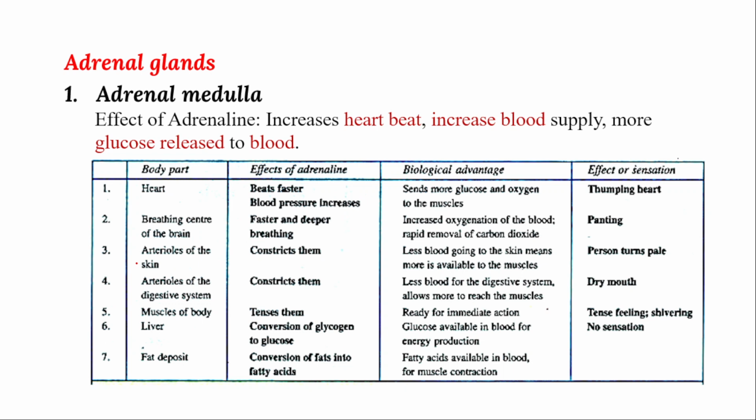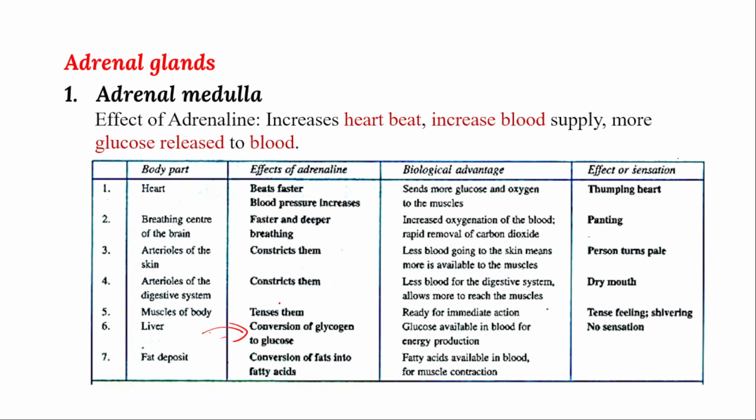And in blood circulation, whenever arteries are constricted, blood flow will definitely be faster. Because of that, energy will be released very quickly. Whenever energy is released, it reaches the muscles, and the muscles act very quickly, either making you run away from the threat or fight against it. The liver also releases energy, where the liver converts glycogen into glucose, and glucose is readily available for fighting.